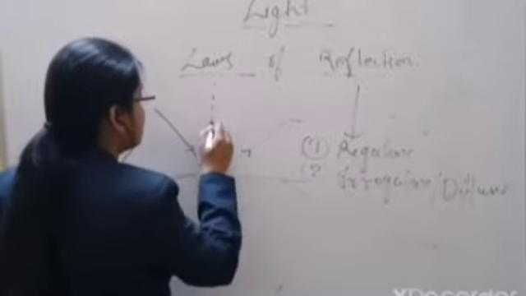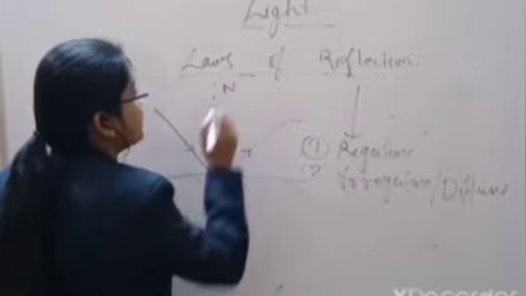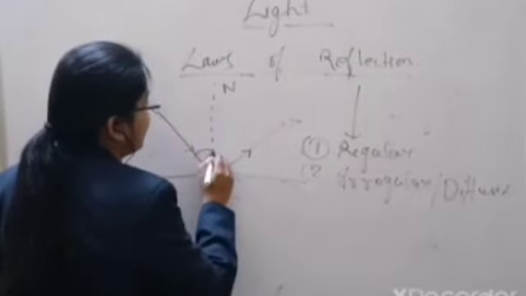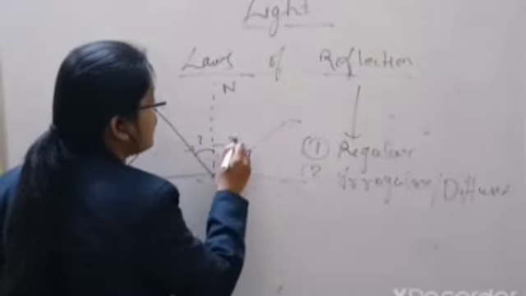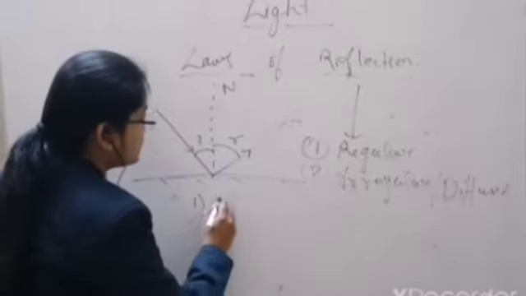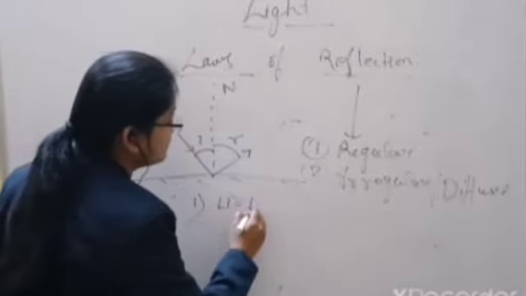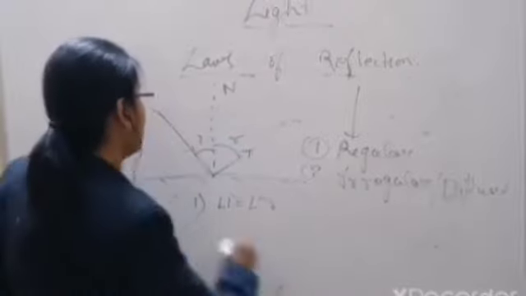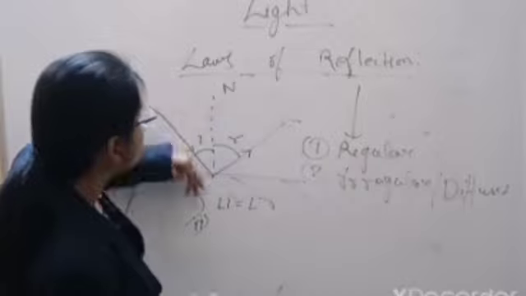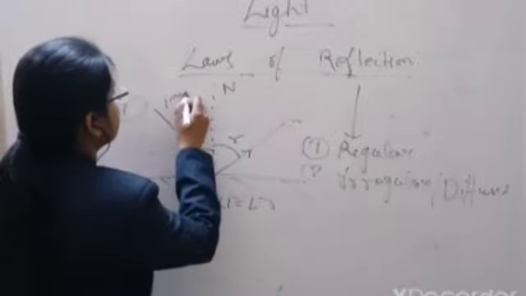And when we draw a normal, it is denoted by capital N. When we draw the normal perpendicular, we get angle I equal to angle R. And this is the first law of reflection. What is the first law of reflection? Angle I equals angle R. Okay? And second, you can see here this incident ray.